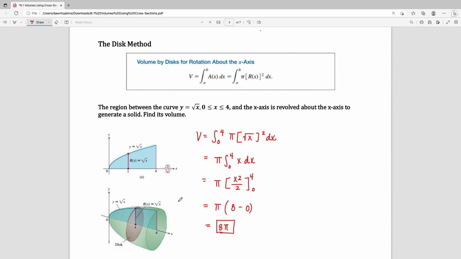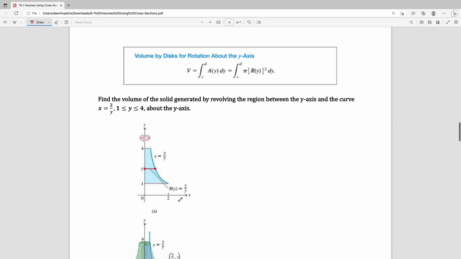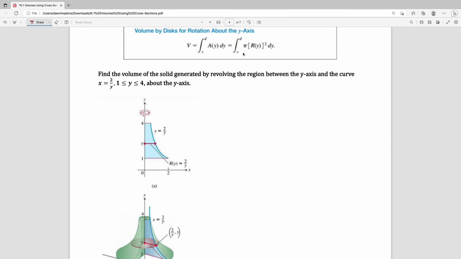We can extend this method if we rotate about the y-axis. It works very similarly. If you rotate about the y-axis, again, you're going to take a curve, this time rotating it about a vertical axis. The formula is going to work the same way, except you're integrating with respect to y. So c and d in this case are going to be y values. And the radius here is going to be the distance from the y-axis, or the distance from that vertical axis of revolution.